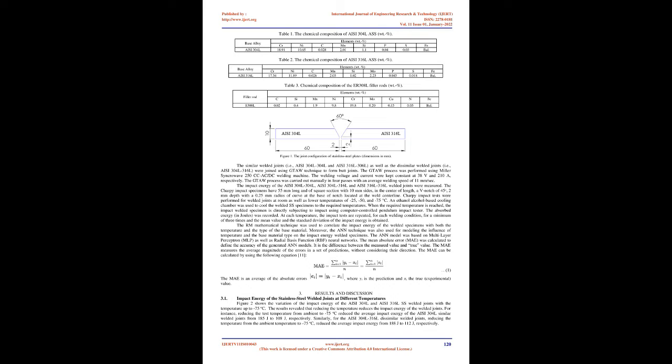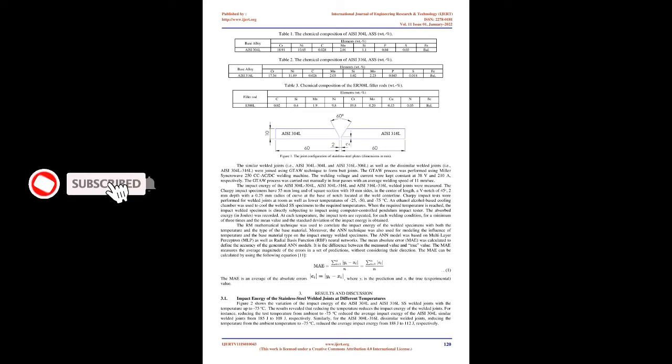10. It has been noticed that few investigations were reported on the modeling and prediction of the mechanical characteristics of ASS welded joints, especially as a function of temperature. Therefore, the present investigation aims to develop several models based on ANN and regression modeling, RM, methods to predict the mechanical characteristics of AISI 304L and 316L similar and dissimilar welded joints as a function of the temperature.